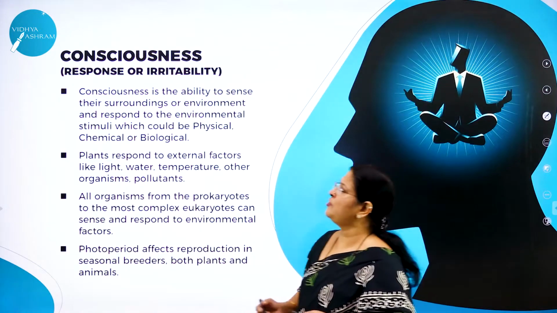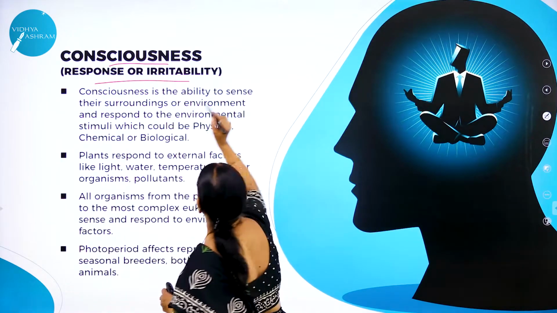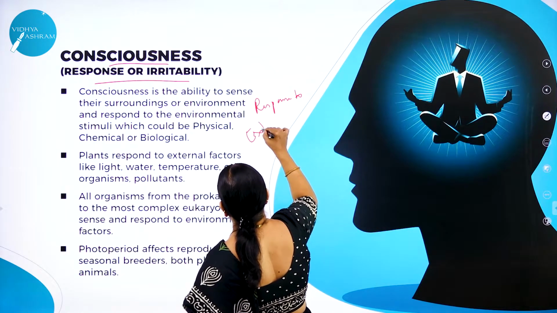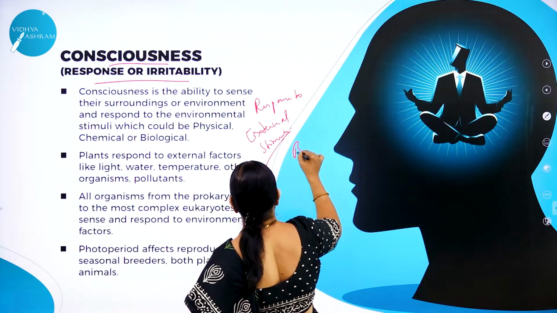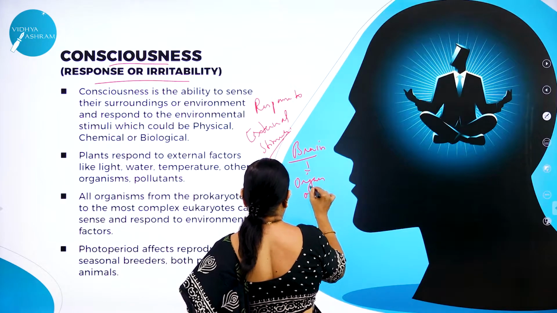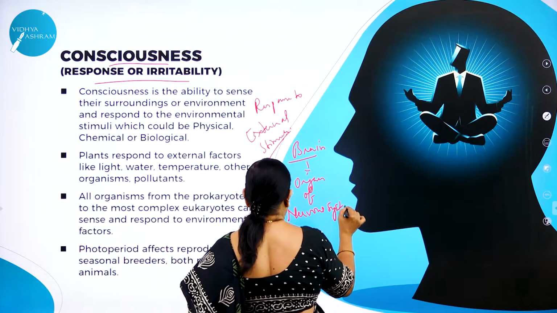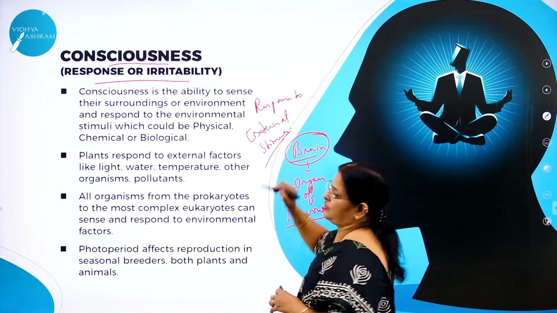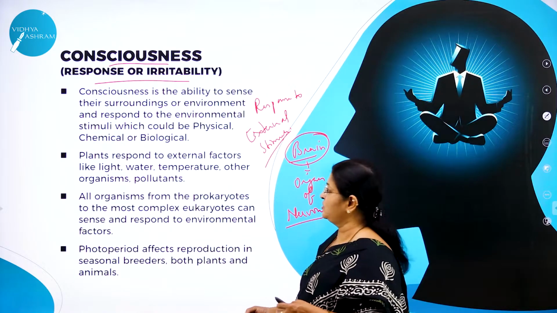Consciousness, a very important characteristic feature exhibited by the living organism, which is also called as what? Response to external stimuli. Brain, a very important organ of the nervous system. Just like the heart is a very important principal organ, the brain also is a very important organ, which is very much required to carry on the process of response to external stimuli.